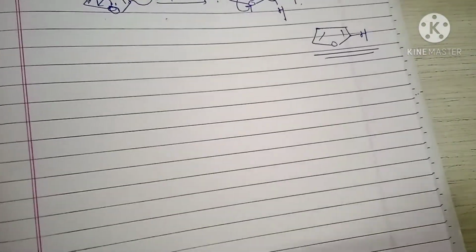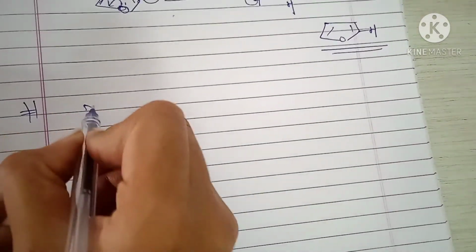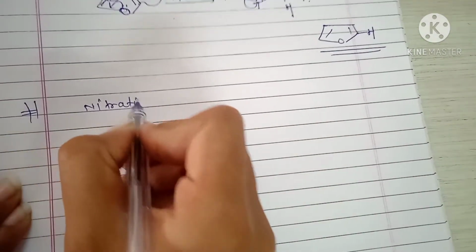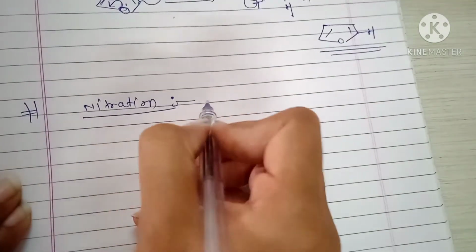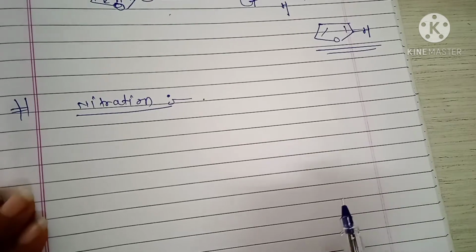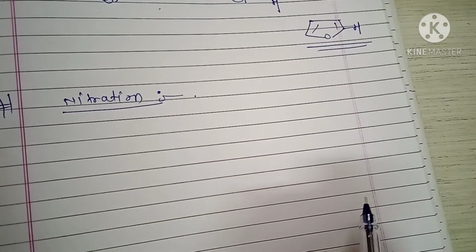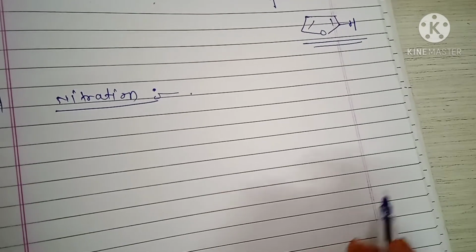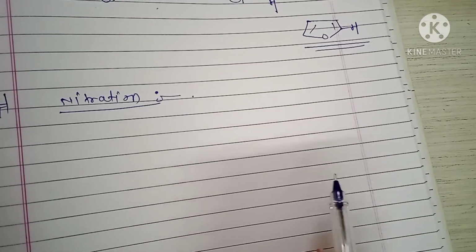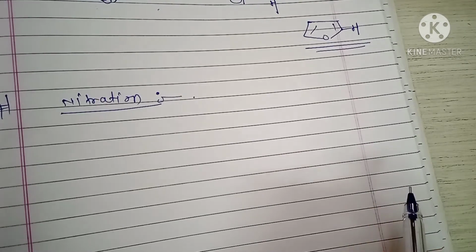Next reaction is nitration. Reactions of furan: furan reacts with acyl nitrate and gives the nitrate substitution product.